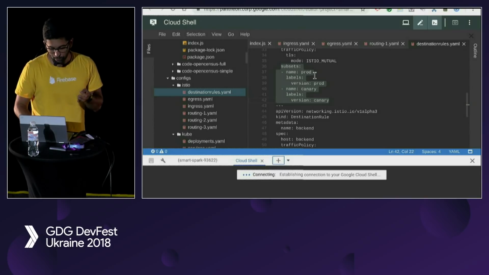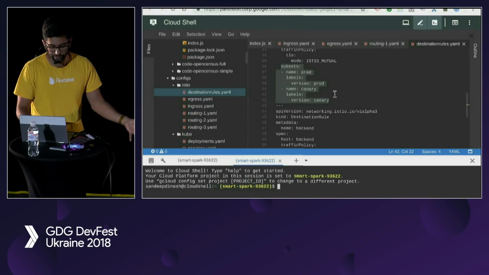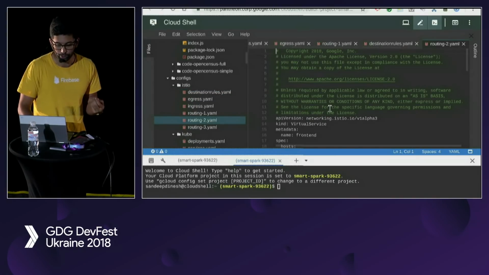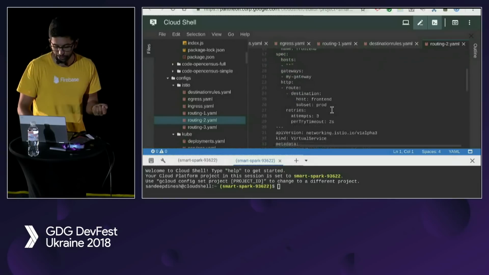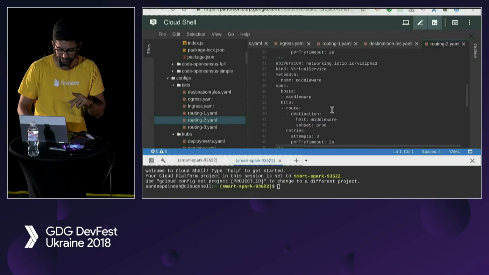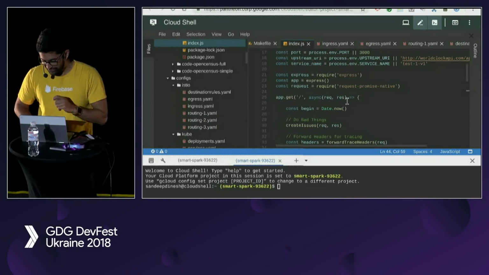But one thing that we want to do is actually get traffic to our Canary service, right? And so right now, no traffic is possible to go there. But what we're going to do is send some special traffic to our Canary service. And so the way we can do this is, wait, I got ahead of myself. Hold on, one second. Let me go back in time. Pretend I didn't say that.